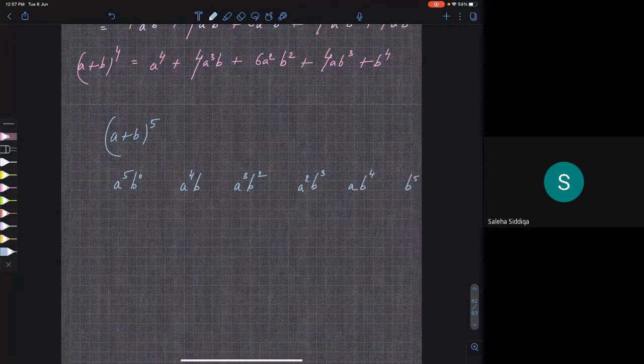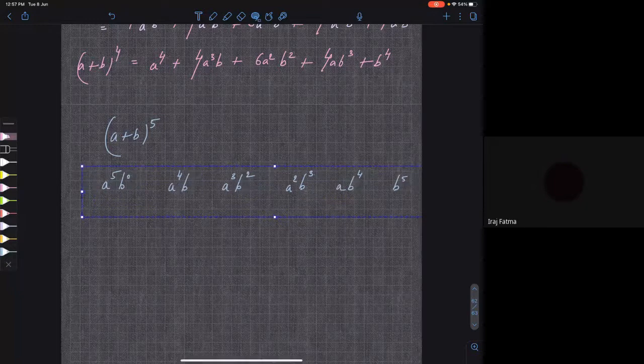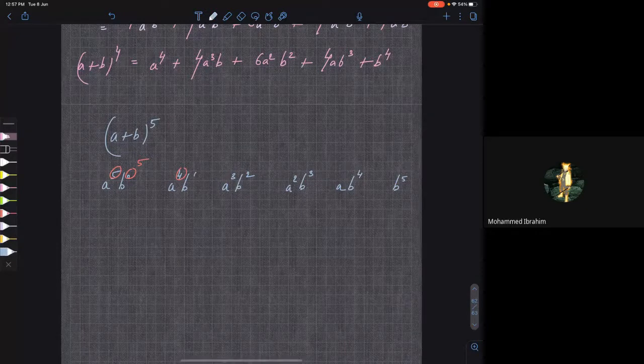So basically what I'm doing is I keep on decreasing the powers of A and increasing the power of B such that the sum of powers is always 5. So here we have 1, and here we again have power 0. So it is 5. Are you getting my point?